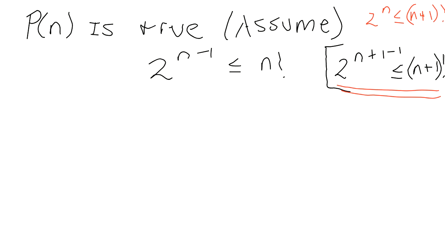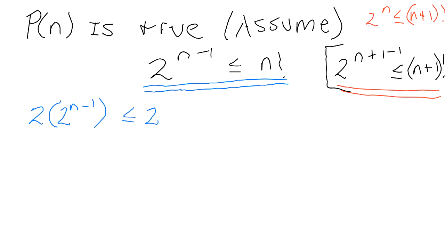So let us see how we use this assumption, the one underlined in blue. We need to use that to get to what we want to get over there. So here is what we can do. We can multiply both sides by 2. I'm going to do it slowly. So 2 times the left side. When you're using equations or inequalities, as long as you do the same thing to both sides, everything is fine.